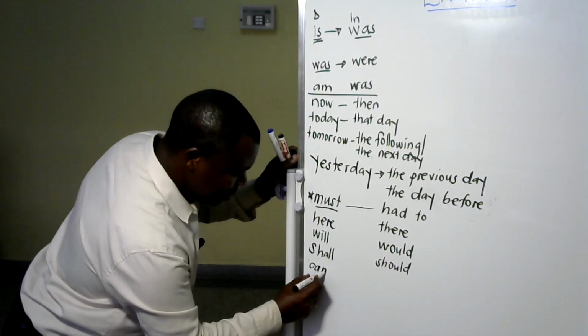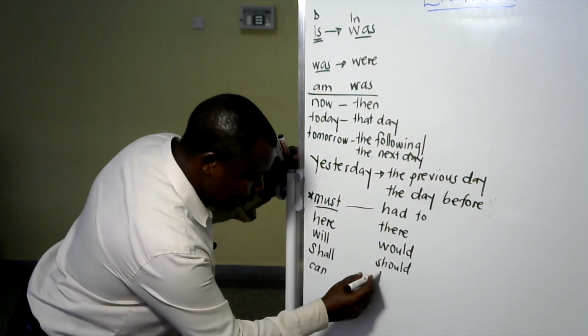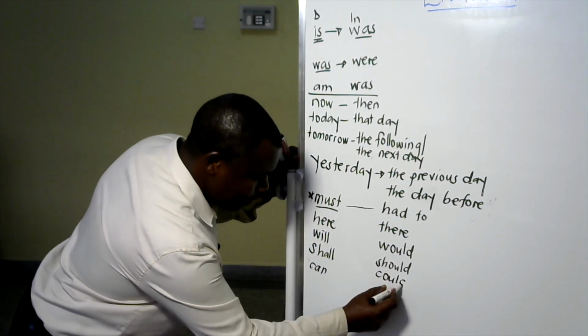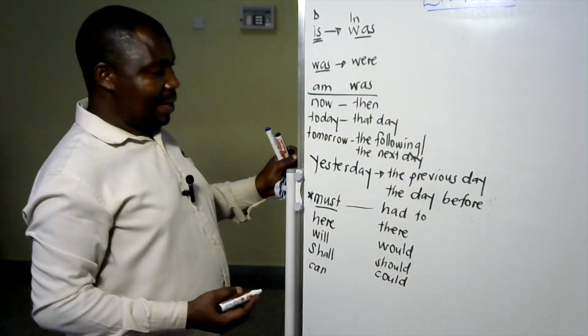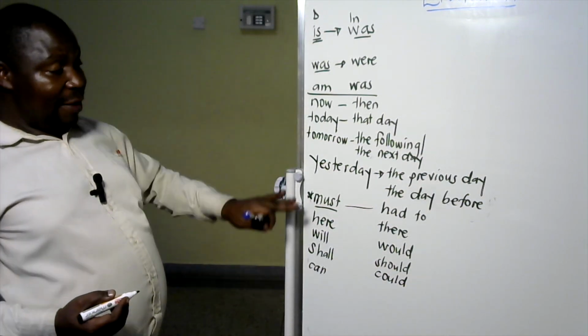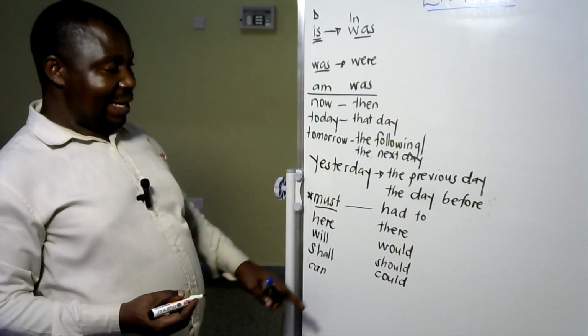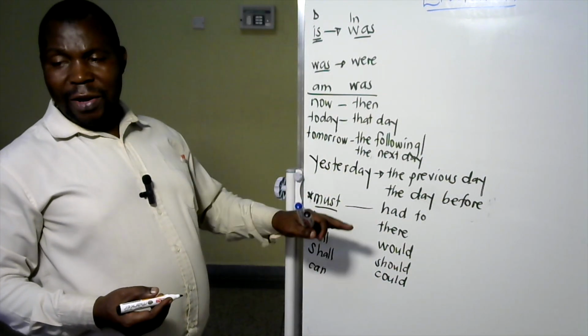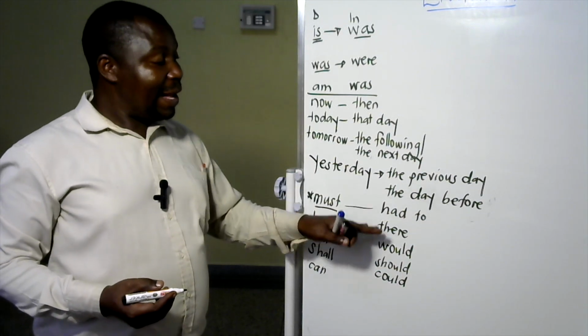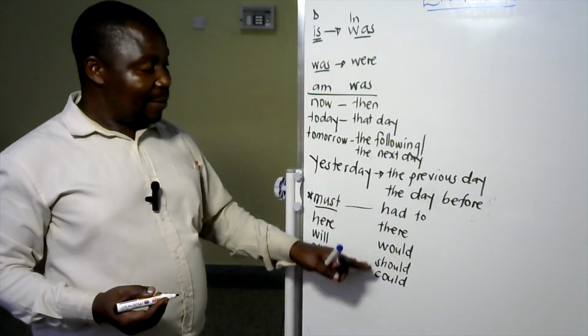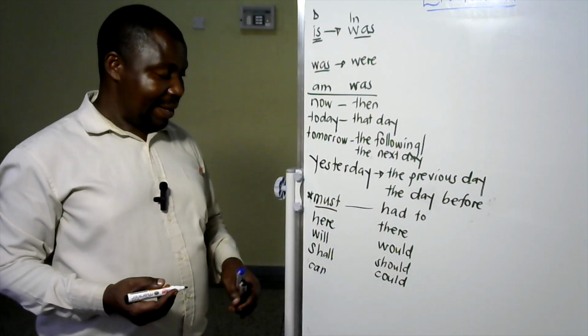Can changes to could, and many others. Now, these are some of the few words that we must look at as we are training our candidates, because they cannot miss in the sentence that they bring.